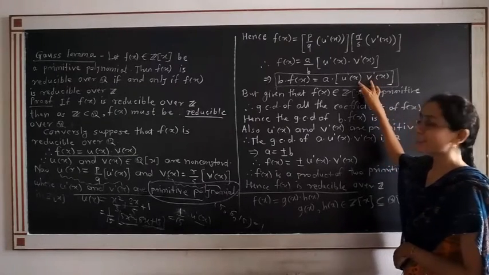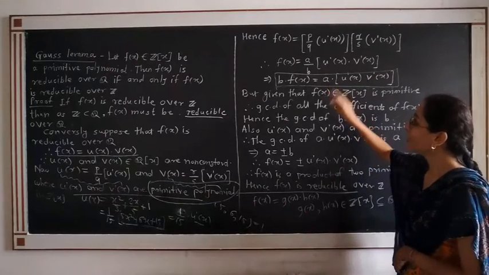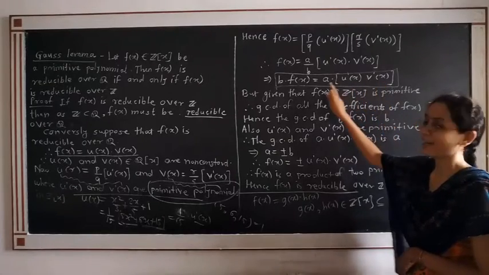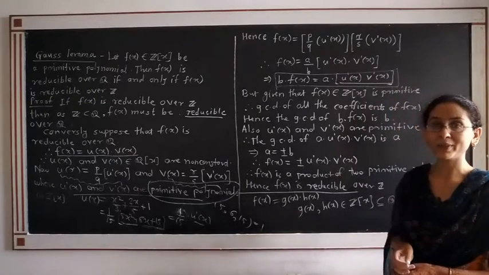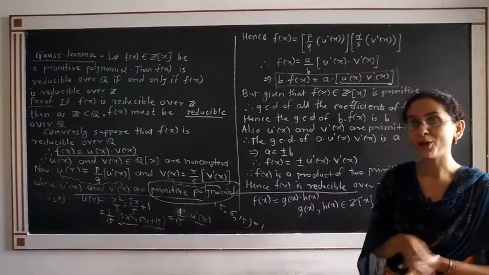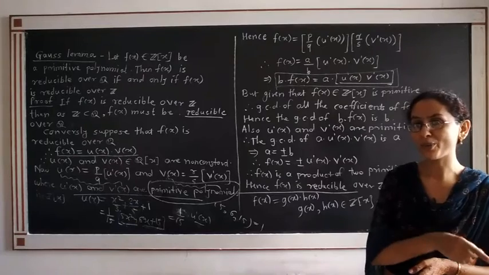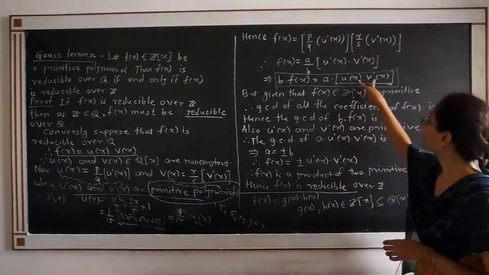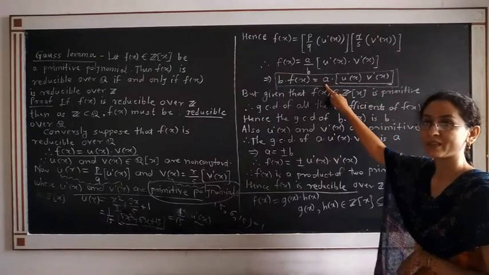Now multiply this product by an integer a. Again you are multiplying each term of this product by a, but this product is nothing but a primitive polynomial, and you are multiplying that primitive polynomial by an integer a. Therefore, the greatest common divisor of all the coefficients of this polynomial is equal to a, right?